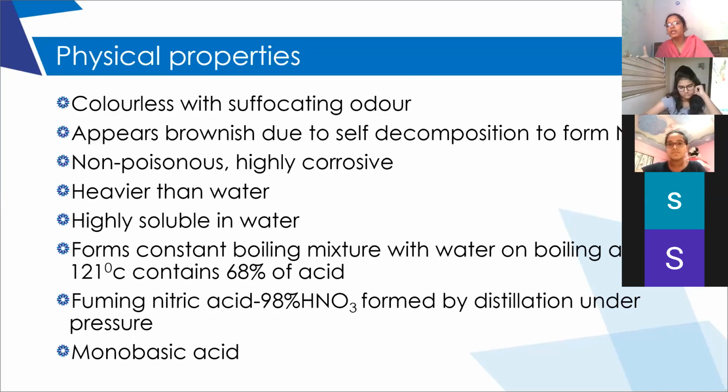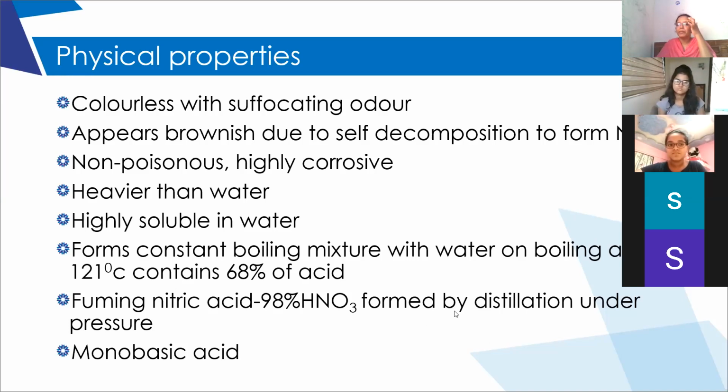So the preparation or separation of pure nitric acid from water is not possible. Did you understand, children? Because they form a constant boiling mixture at 121 degrees Celsius.